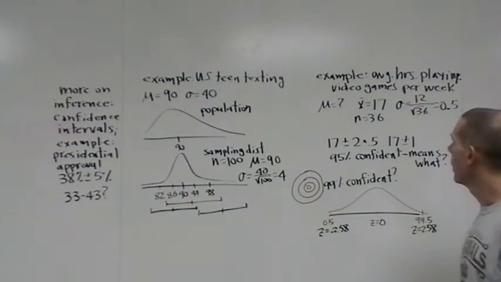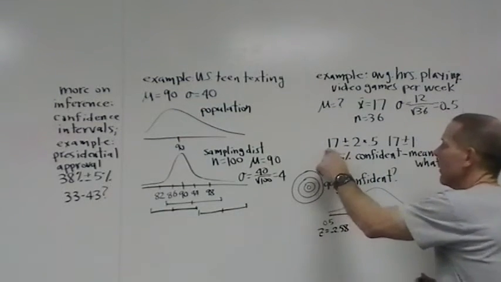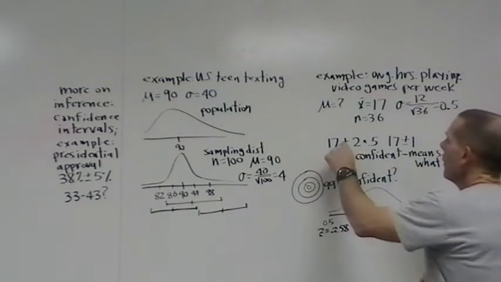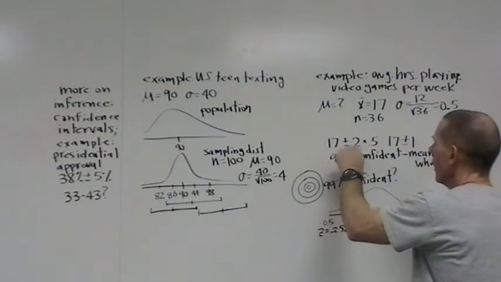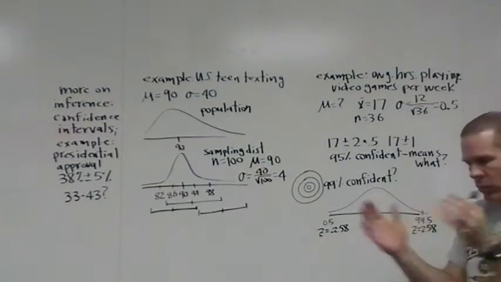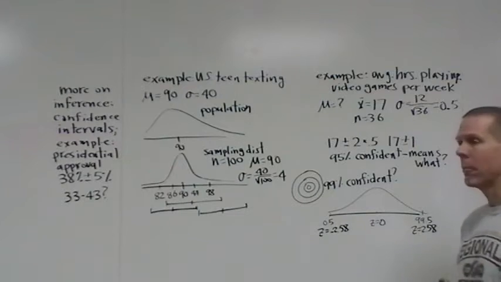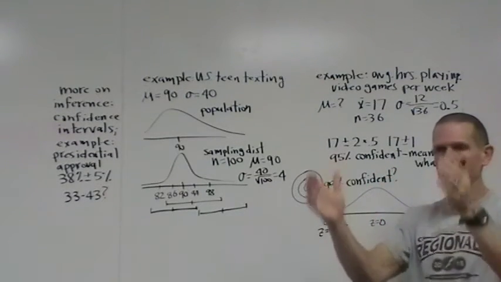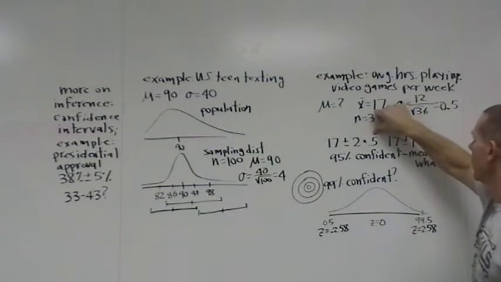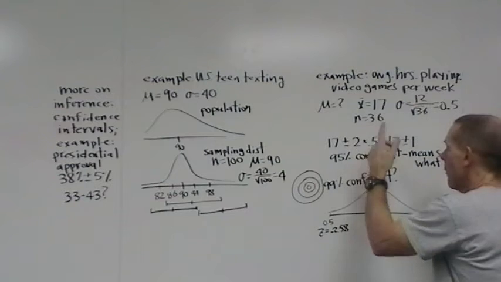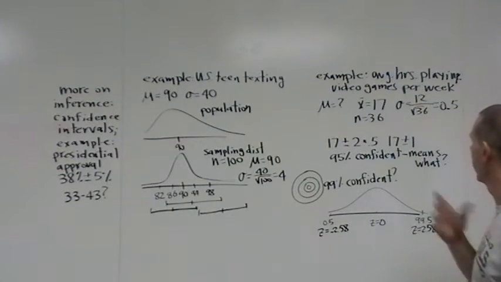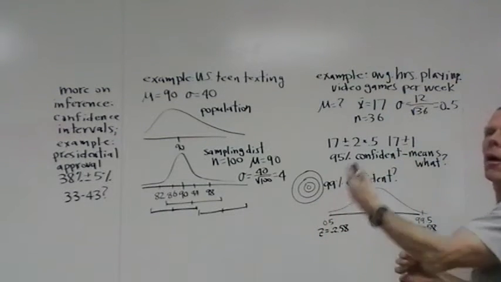So just like I would have done over here, I take my sample mean, because it's the only thing I have to base things on. That's the best information I have. And I'm going to go up and down 2 standard deviations just like I did over here, because we know that if I do that, 95% of the time, I'm going to catch the true mean in my trap, so to speak. This is the standard deviation of the sampling distribution, and we all know that 2 times 0.5 is 1. So this corresponds to 17 plus or minus 1. So my confidence interval then extends from 16 up to 18.